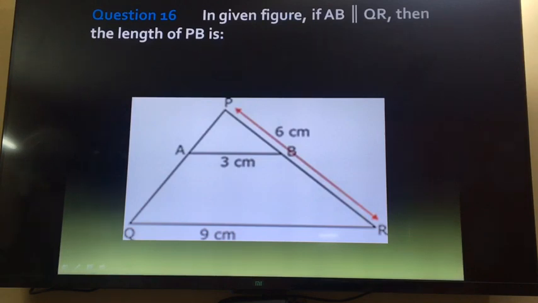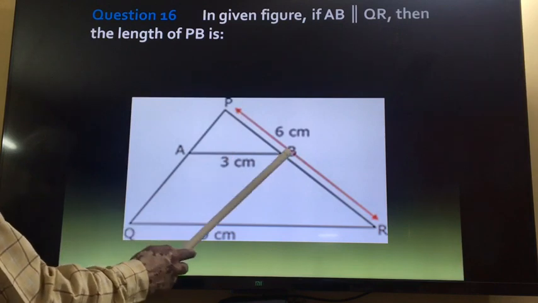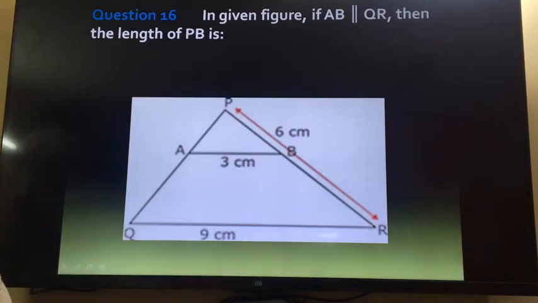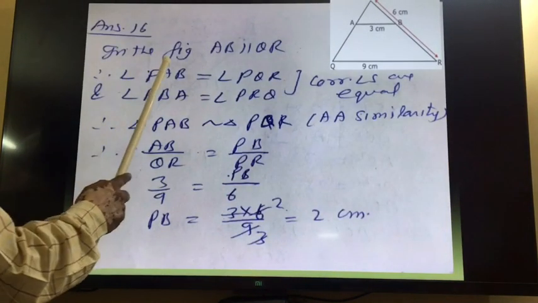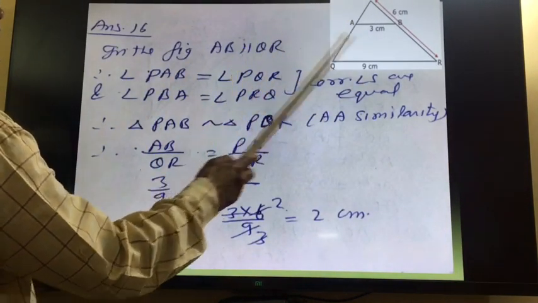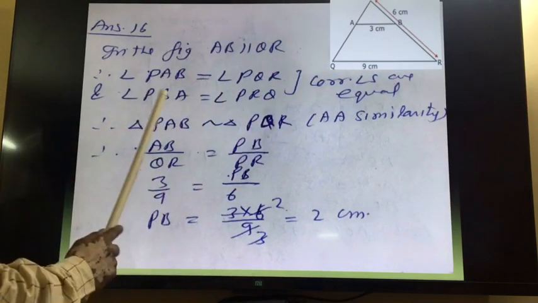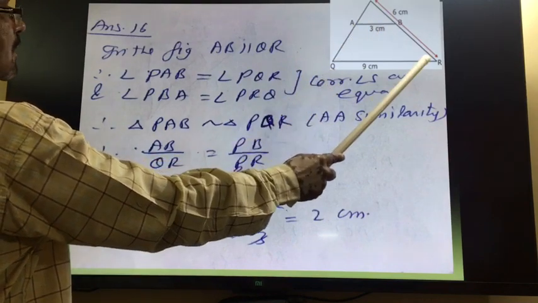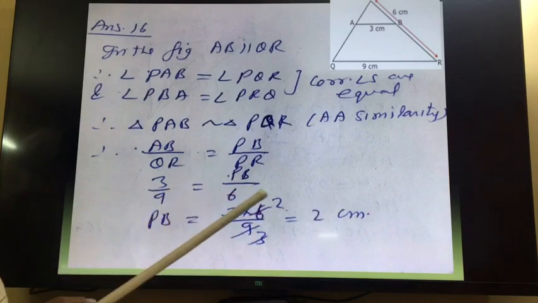So to find what is the length of PB, because total 6 is given here. So how will you do? Please see the method. In the figure, AB is parallel to QR, so corresponding angles are equal. This angle and this angle are equal. And if these two angles are equal, then triangles are similar.